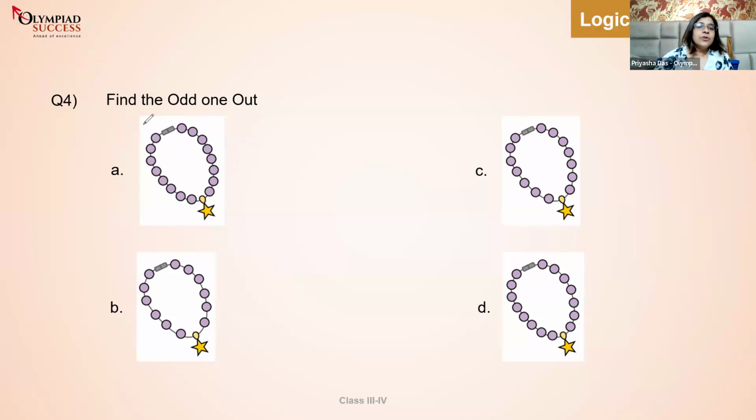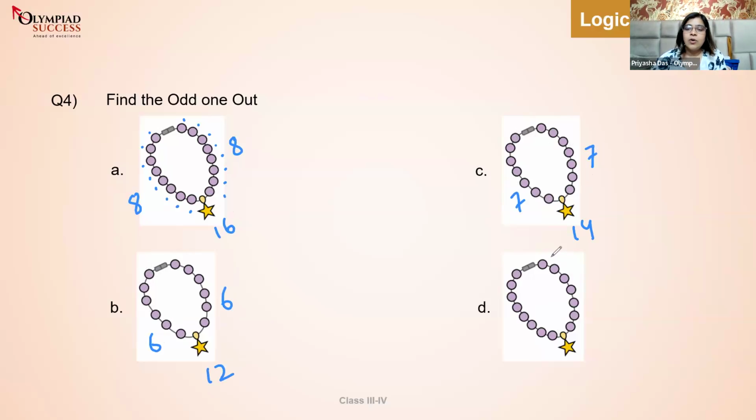Okay, let me check it out. 1, 2, 3, 4, 5, 6, 7, 8 over here. 1, 2, 3, 4, 5, 6, 7, 8 over here. Total 16 beads. 1, 2, 3, 4, 5, 6 and 1, 2, 3, 4, 5, 6. Total 12 beads over here. 1, 2, 3, 4, 5, 6, 7 and 1, 2, 3, 4, 5, 6, 7. 14 beads over here. And the moment I come down here, 1, 2, 3, 4, 5, 6, 7, 8 and 1, 2, 3, 4, 5, 6, 7. Oh!